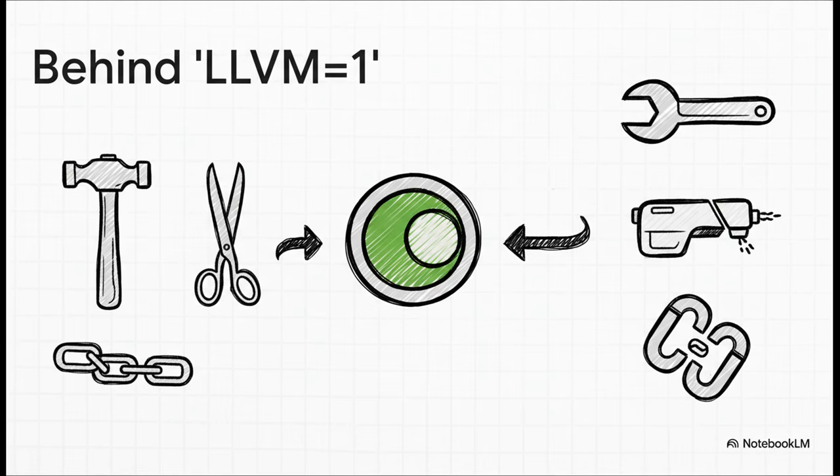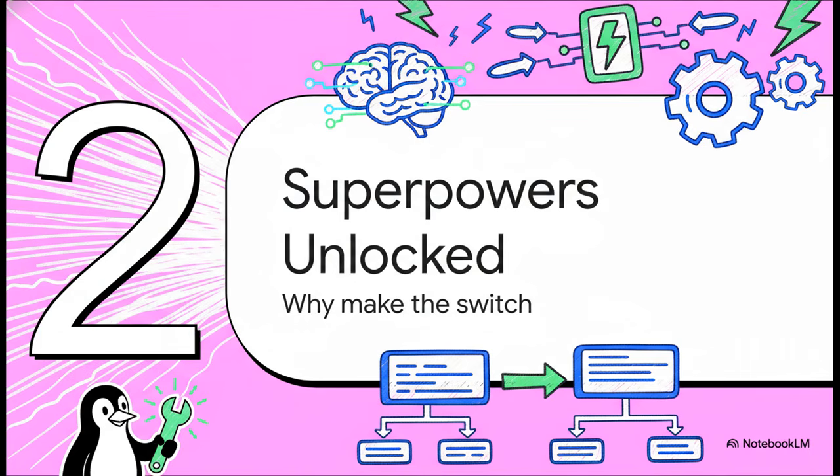So what's the magic happening behind that one little command? Well, LLVM=1 isn't just one setting. It's really a shortcut that tells the build system to swap out the entire suite of standard GNU tools for their LLVM equivalents. We're talking the compiler, the linker, all the way down to the archiver and the symbol lister, the whole shebang.